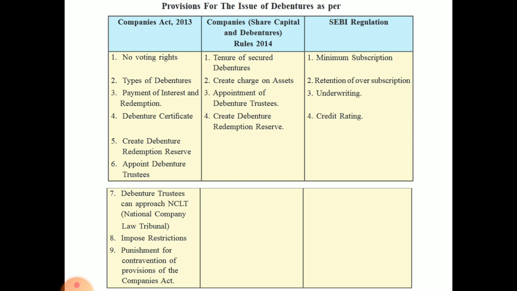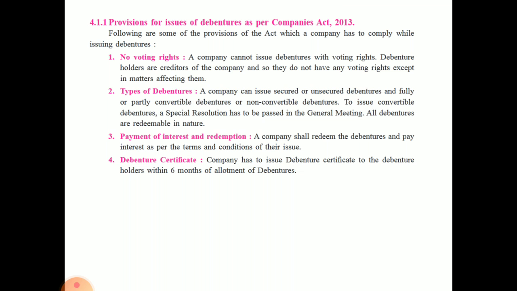ओके, अकॉर्डिंग टू द रूल 2014 व्हाट दे से tenure of secured debentures, create charge on assets, appointment of debenture trustee, create debenture redemption reserve. Okay, now according to the SEBI regulation, minimum subscription, retention of oversubscription, underwriting and credit rating. So let's see this in detail. That is provision for issue of debenture as per Companies Act 2013.